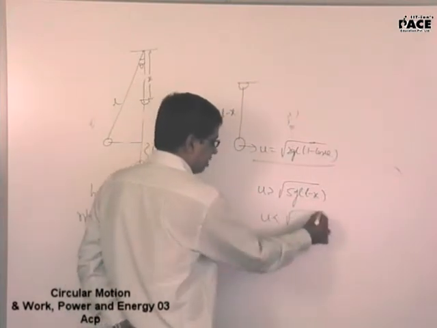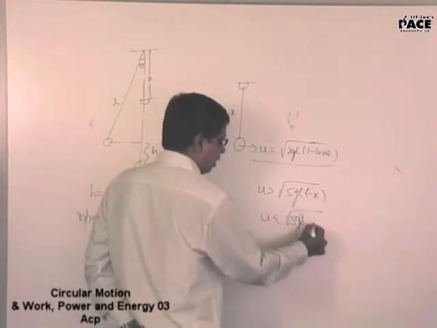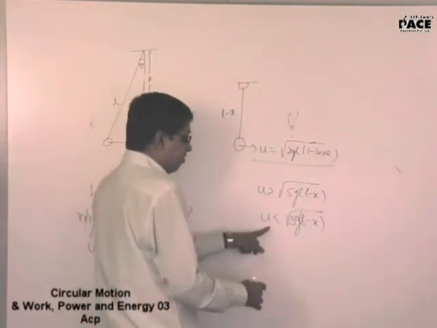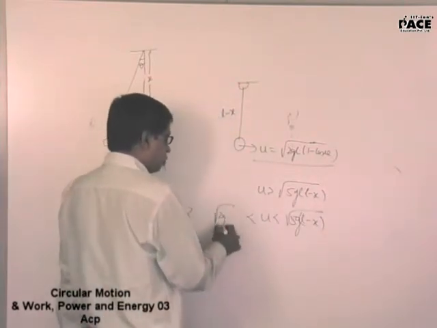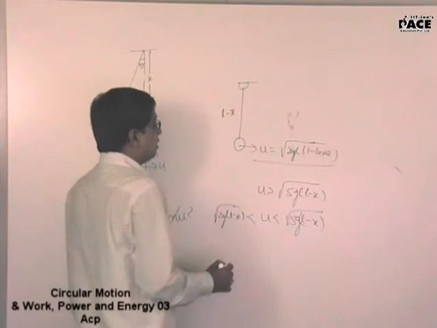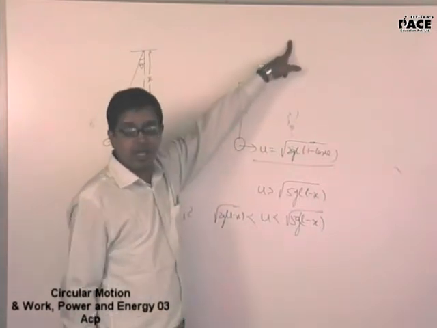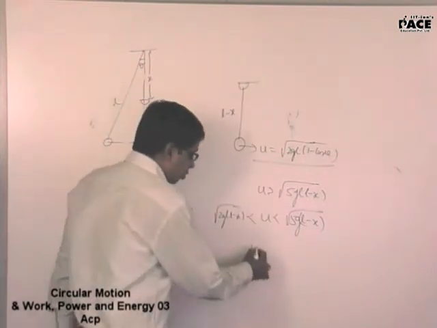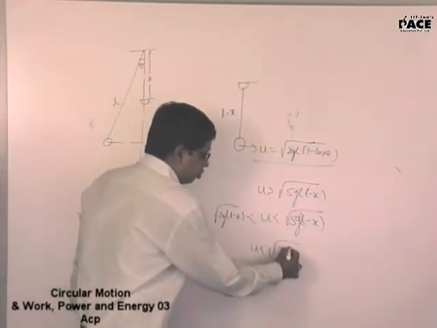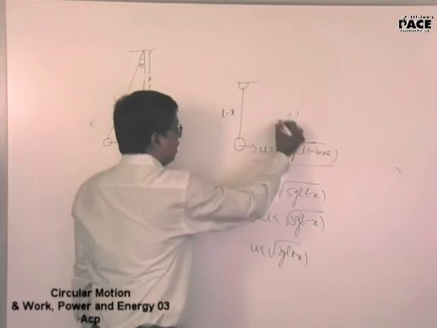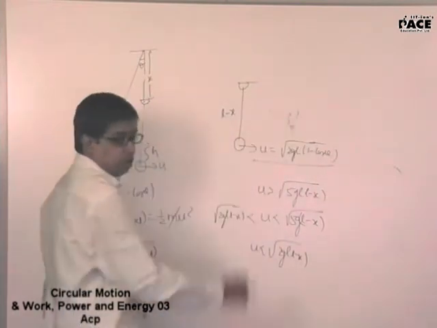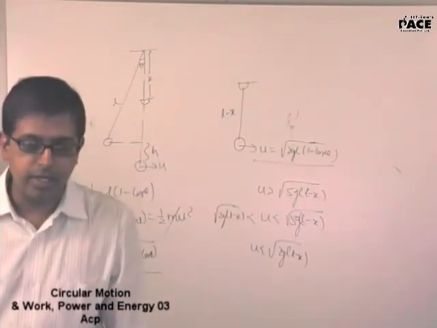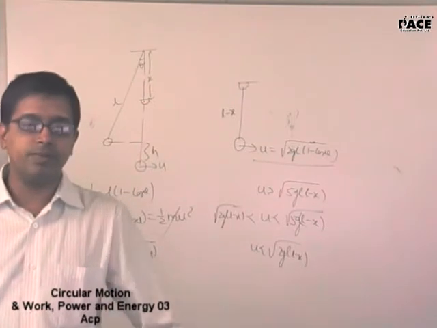If u is lesser than root over of 5g into (L minus x), verify if it is greater than root over of 2g into (L minus x), then it will come into this quadrant and the tension will become 0. By chance if u is lesser than root over of 2g into (L minus x), then it will remain somewhere here and it will keep oscillating this way. Is the explanation clear to all?